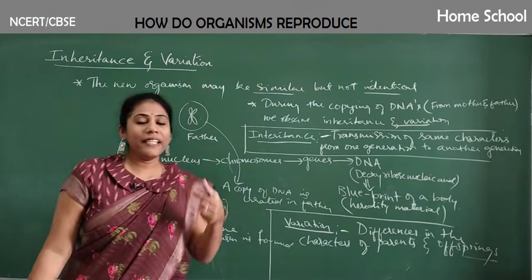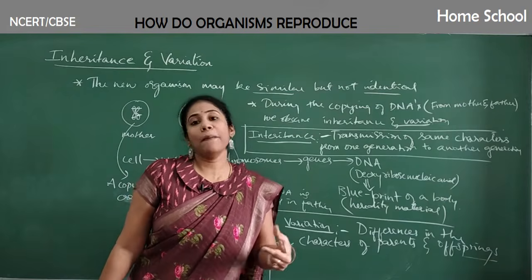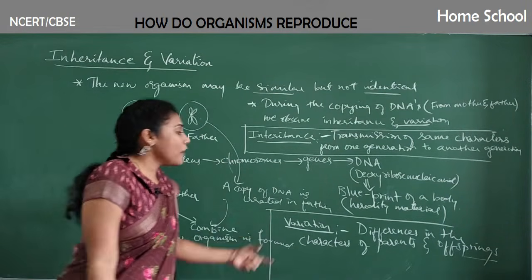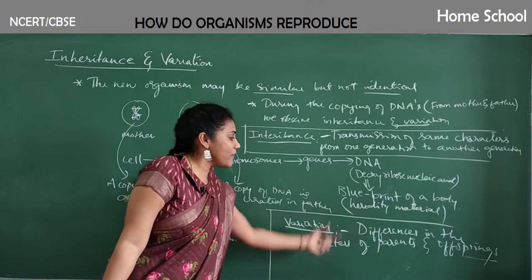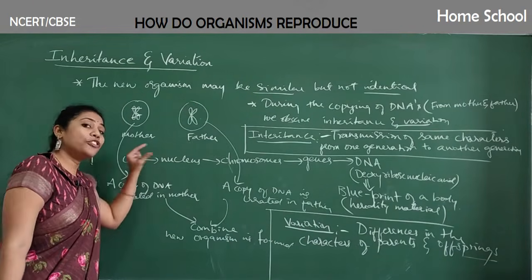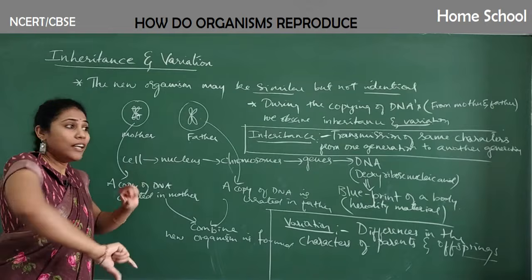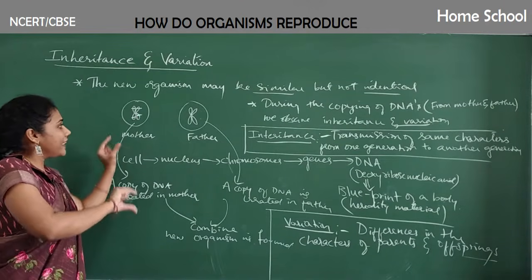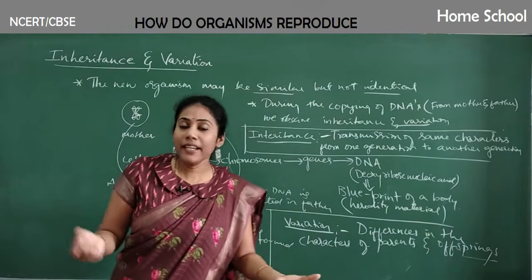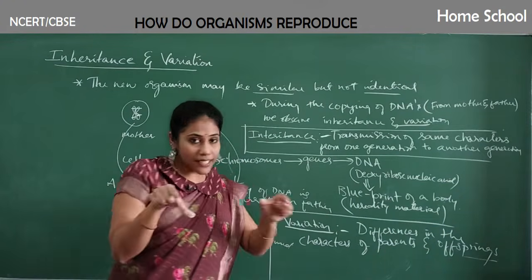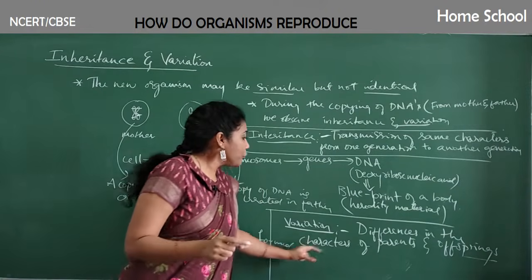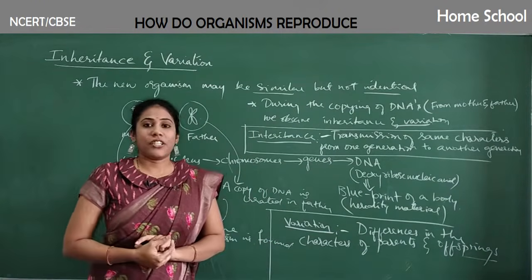So in many ways we are actually different from our parents. We are not exactly similar to our parents, isn't it? How are these differences caused, guys? During DNA copying itself, those differences can occur. During the copying, certain genes might have been changed in a different way. That's the reason you find certain different characters between us and our parents, right? So those differences are called variation.